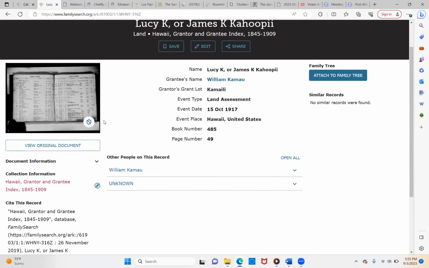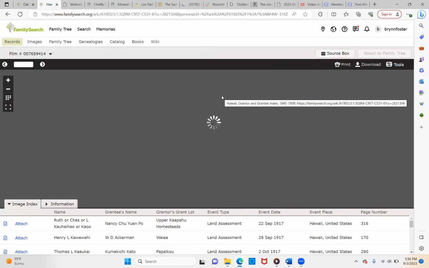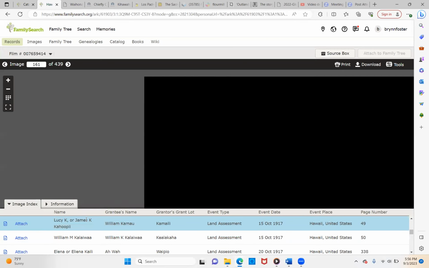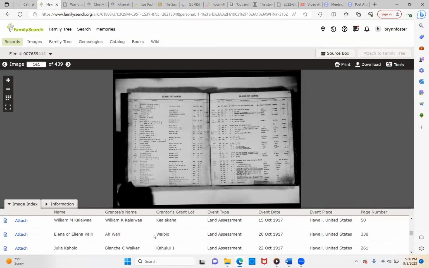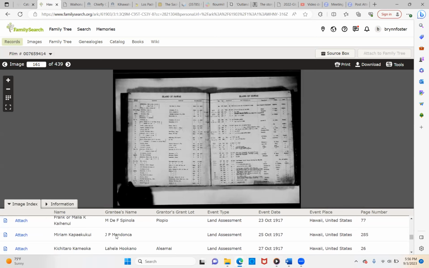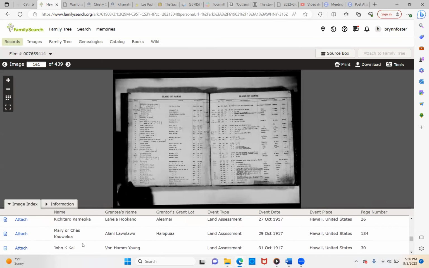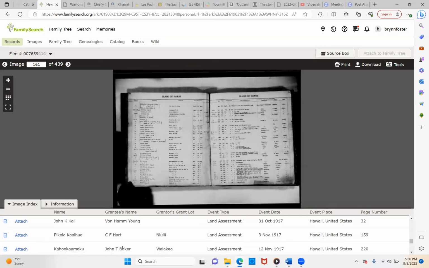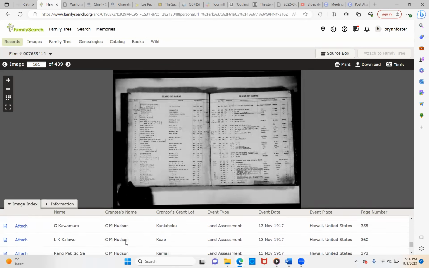So let's look and see what this is. For sure, we want to attach just this to the family tree because this shows a specific grant. Let's see if we can read anything about it. So when you go down here, you can see different names on the whole paper because it's hard to read sometimes on the original document, and this lists them out underneath.